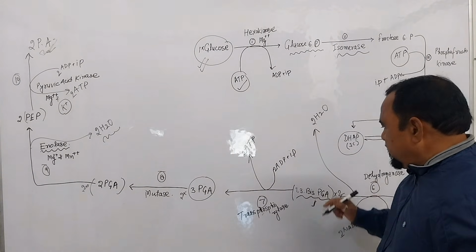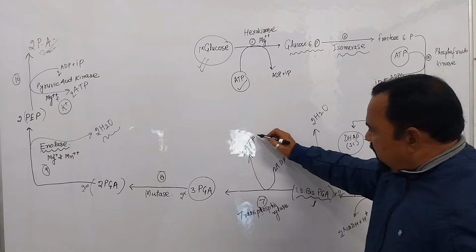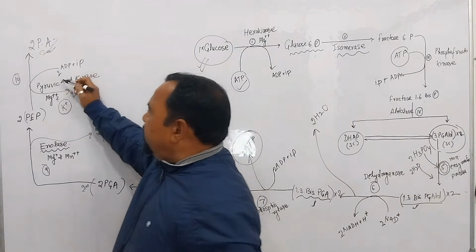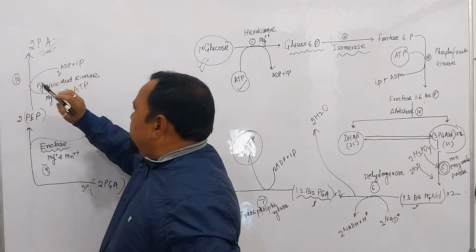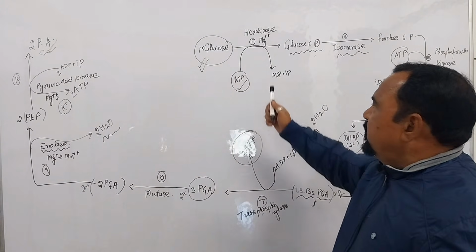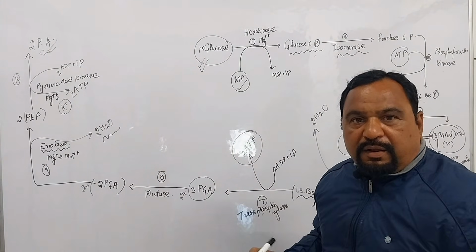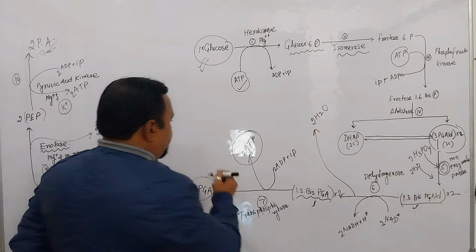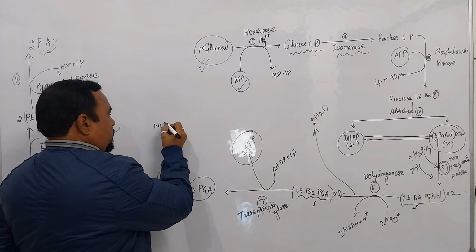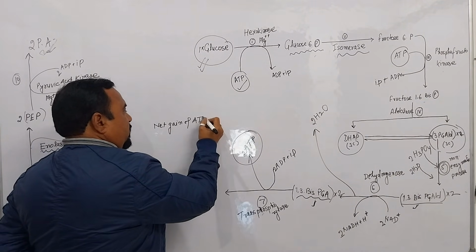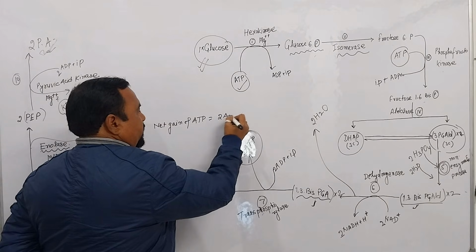Okay, how many ATP are produced in glycolysis? Just you see beta, 2 ATP are produced here at step number 7 and 2 ATP are produced here, that is step number 10. The total 4 ATP are produced, but 2 ATP are used up. That's why the net gain of ATP is equal to 2 ATP.